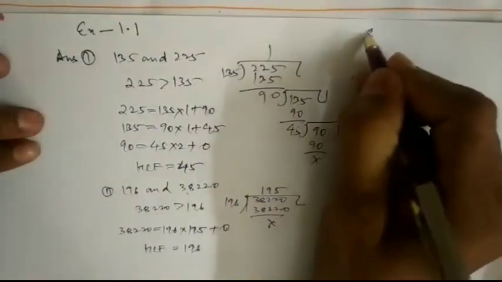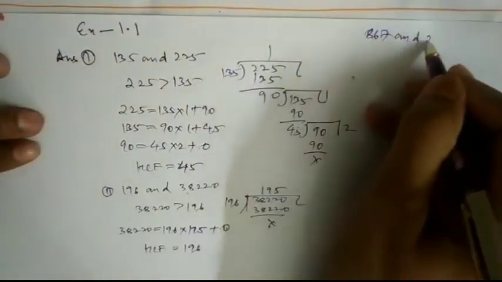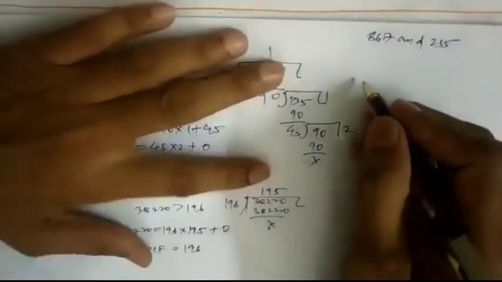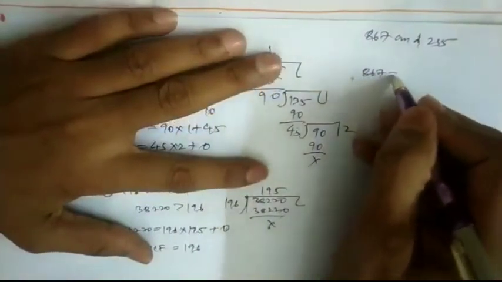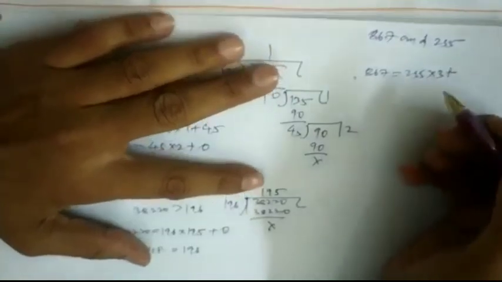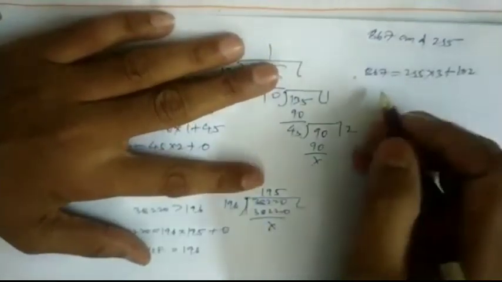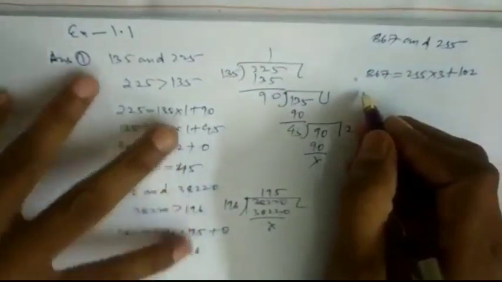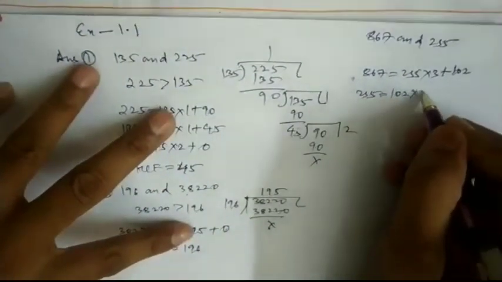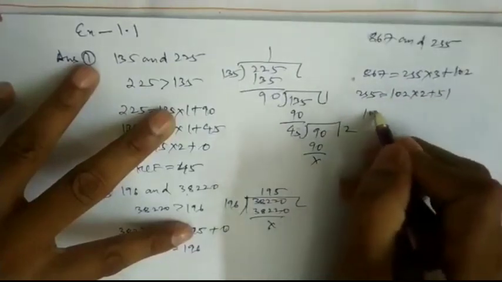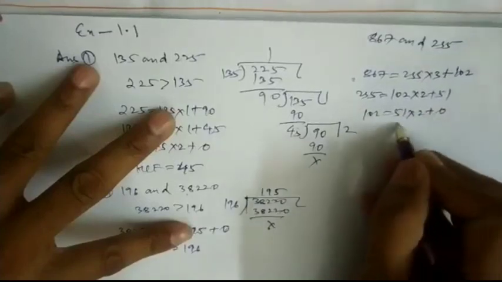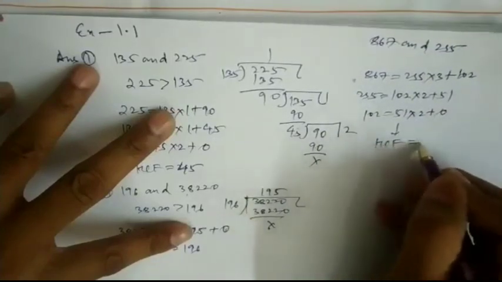Our third problem is 867 and 255. You have already done this just now. So 867 is equal to 255 into 3 plus 102. Okay. Then 255 is equal to 102 into 2 plus 51. Then 102 is 51 into 2 plus 0. It is very easy. So HCF is equal to 51.